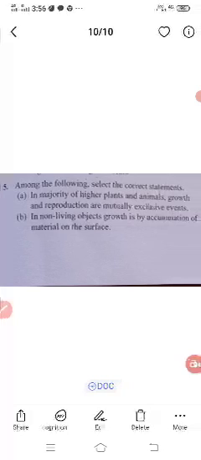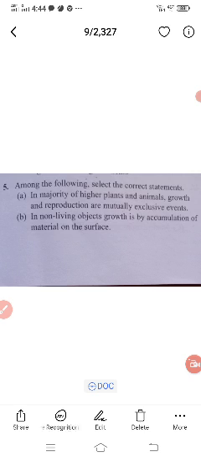First one, let us read out. In a majority of higher plants and animals, growth and reproduction are mutually exclusive events. See, what is the meaning of this line? We should try to understand first. In a majority of higher plants and animals, growth and reproduction are mutually exclusive. Very important. Exclusive events.